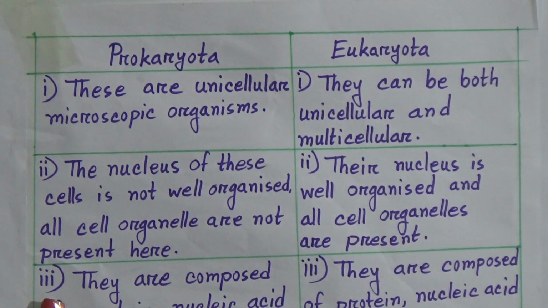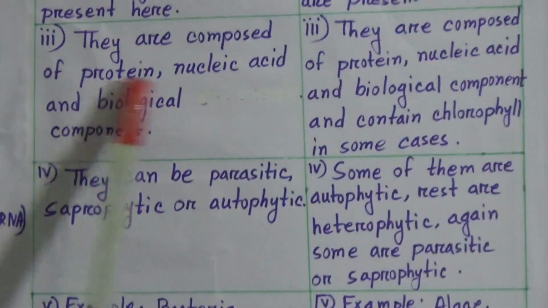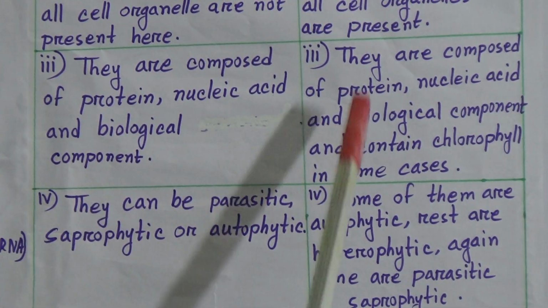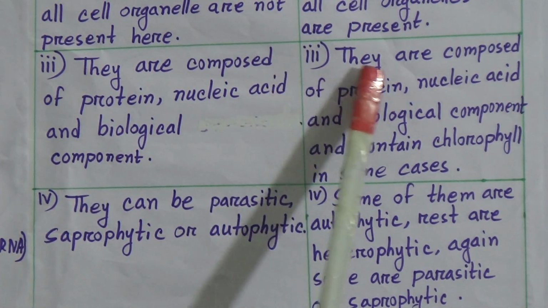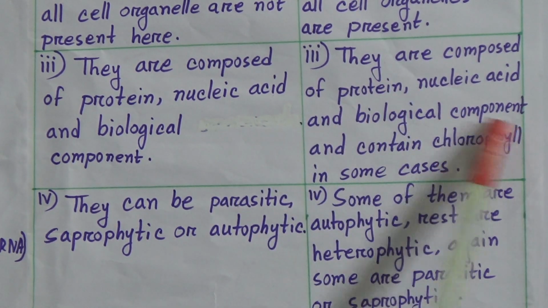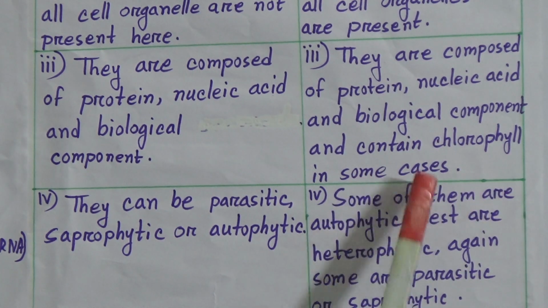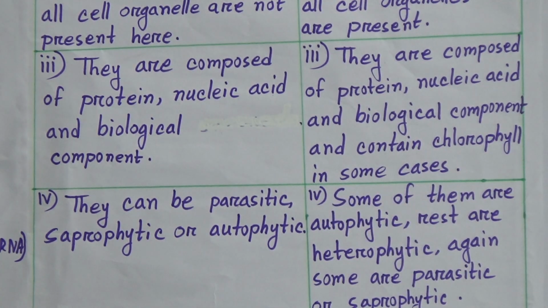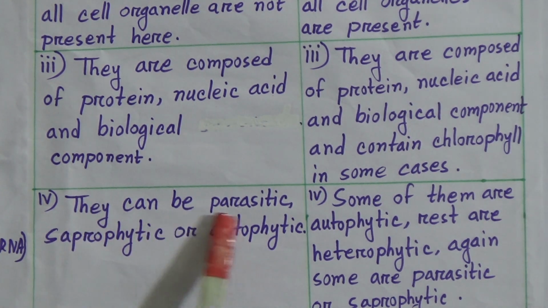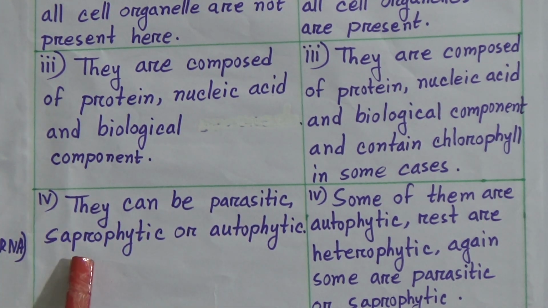Point 3 of prokaryota: they are composed of protein, nucleic acid and biological components. Point 3 of eukaryota: they are composed of protein, nucleic acid and biological components and contain chlorophyll in some cases. Point 4 of prokaryota: they can be parasitic, saprophytic or autophytic.